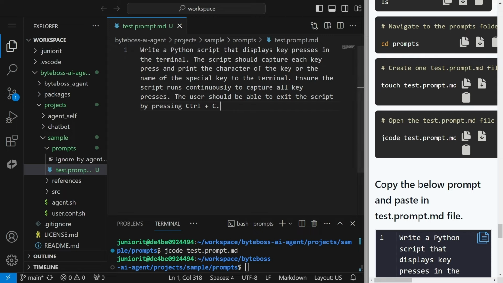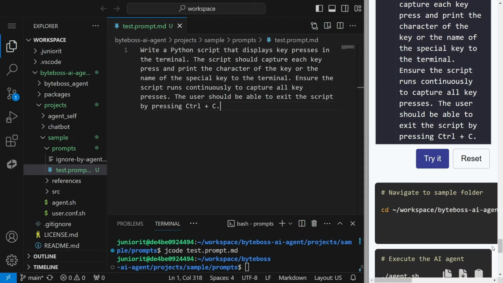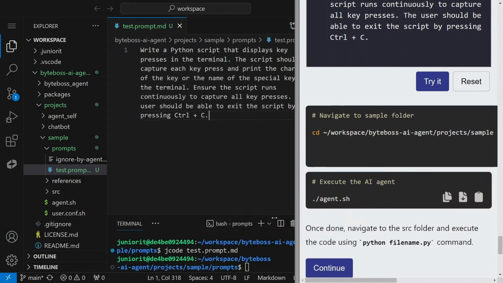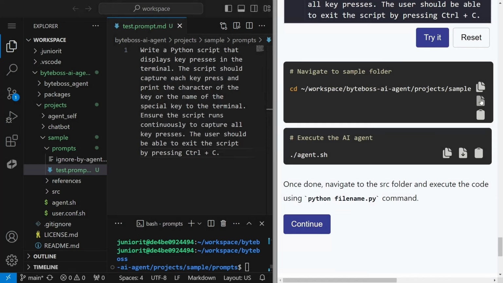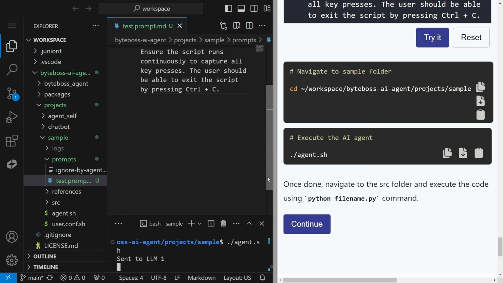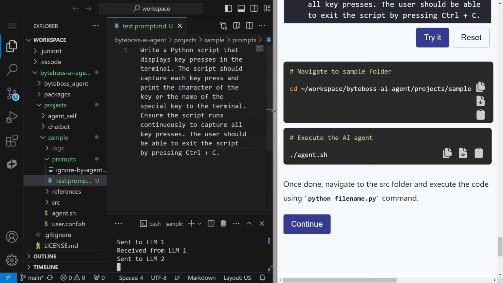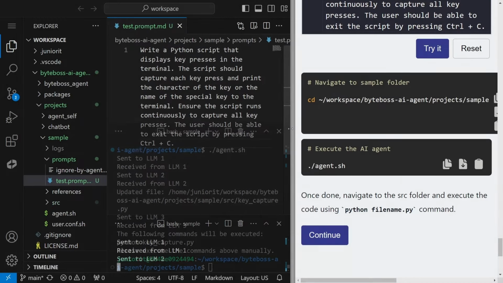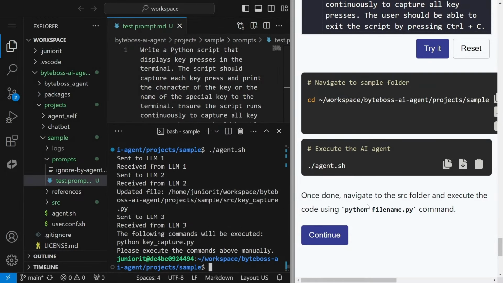Now, once you have done that, you just need to execute the command, executing the agent.sh file. This prompt will be converted into code by our ByteBoss AI agent. Then you just need to navigate to the src folder, because this is the folder where all the generated code will be present.